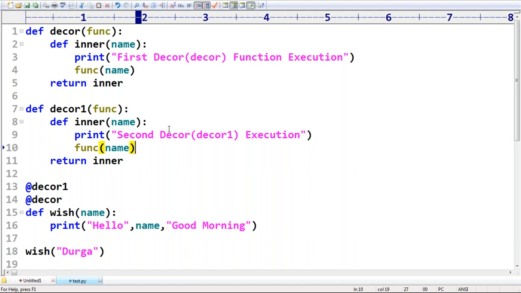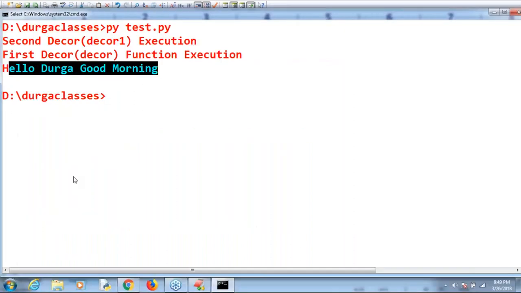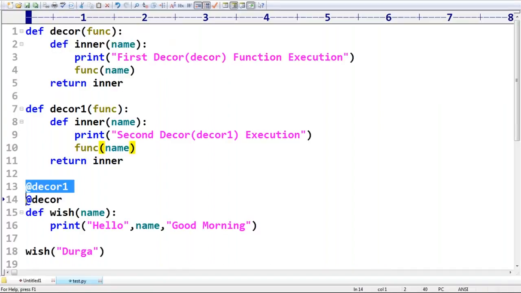How many times is it going to be called? First, this decor function. Second decor execution. After that, first decor execution, and then hello Durga, good morning is going to be executed, right? Okay. Now one minute. Let me go for one more example, so that you may get some clarity. Even I need to do some analysis here. Don't worry about that.